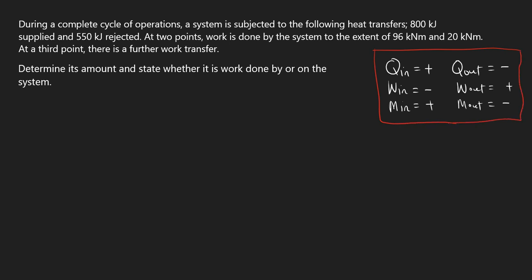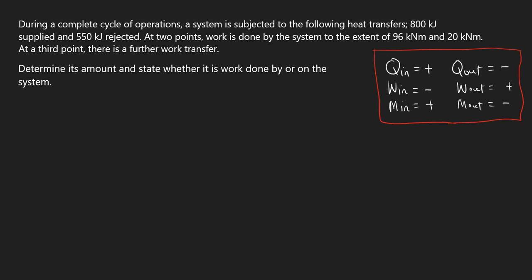Now you are going to solve this question I have on the screen here, which says that during a complete cycle of operations, a system is subjected to the following heat transfer: 800 kilojoules supplied and 550 kilojoules rejected. At 2 points, work is done by the system to the extent of 96 kilonewton meter and 20 kilonewton meter. At a third point, there is a further work transfer. Determine its amount and state whether it is done by or on the system. So let's look at how we are going to solve this question.